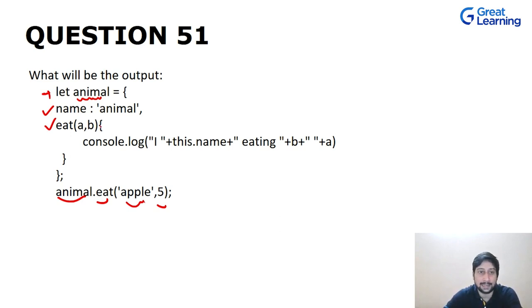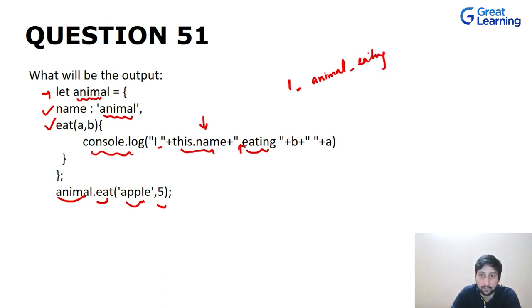Since we are calling this method eat directly, it will be called, and we will be printing here I, then a space, and then this dot name. This refers to the current object. Now the current object is animal, and we are accessing the name property, which is again animal, so we will be getting I animal. Then there will be eating, with a space over here, so we'll be getting a space over here. Eating, again a space over here, right?